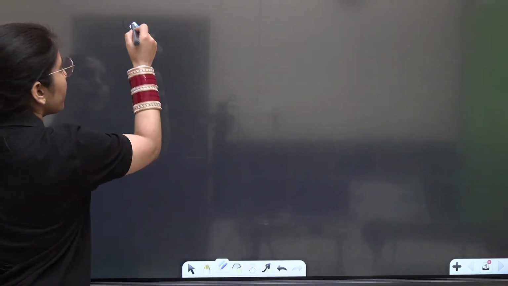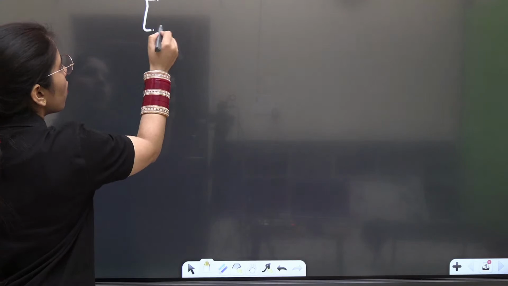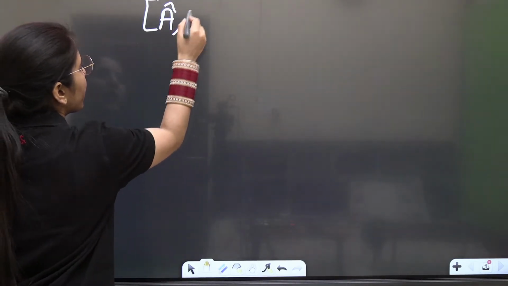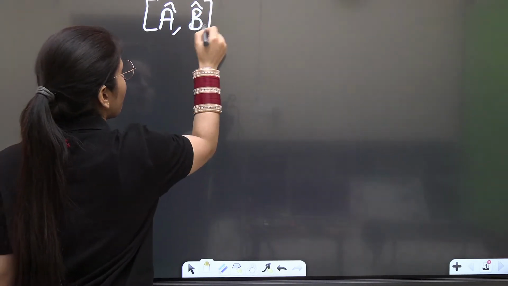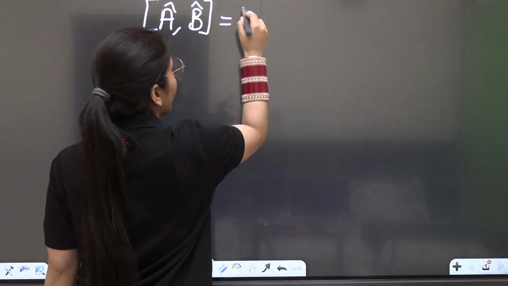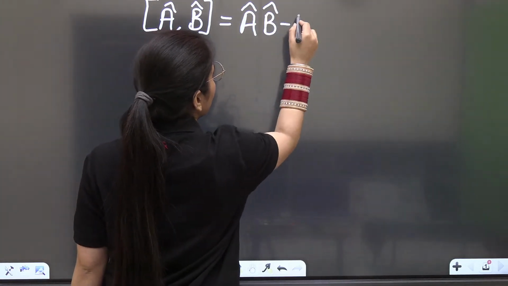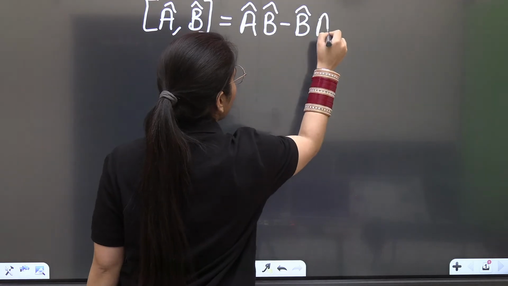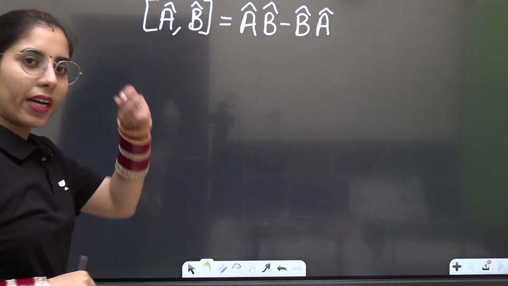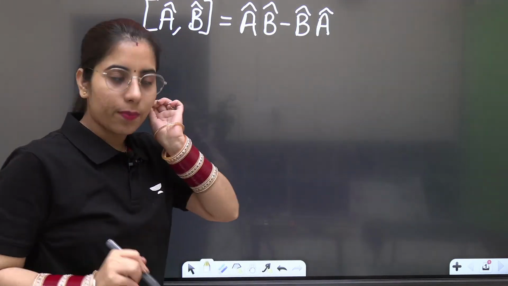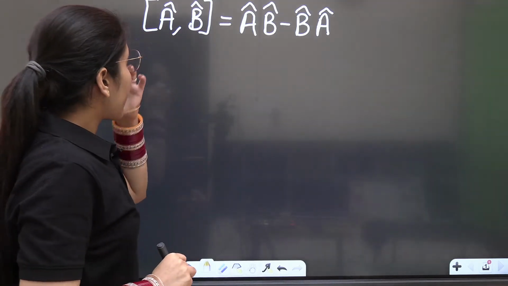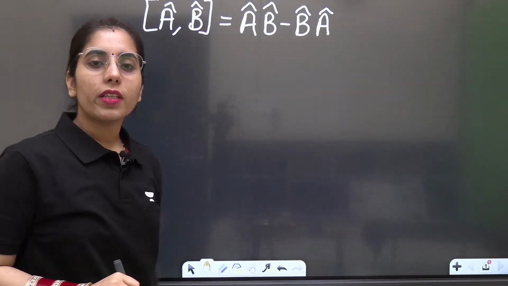You know the commutator bracket of A and B operators. You will take these operators, and it will be simply equal to AB minus BA. This is how you write the commutator bracket expression. Here A and B are the operators for which we want to find the commutator bracket.